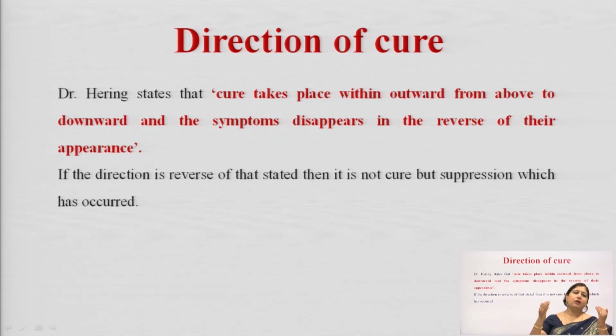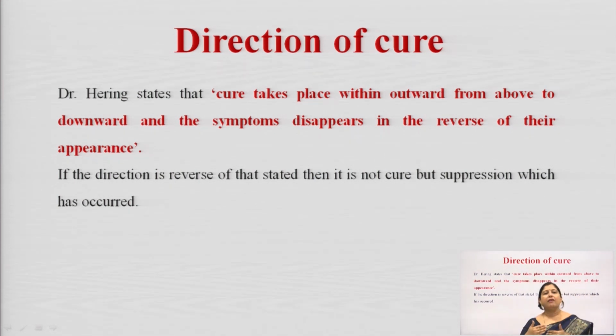Like if a disease is leaving the body, it will leave in the same order in which it entered the body. So, when we have a cold, initially our throat starts aching, then there is a runny nose, then we have cough, etc. When it is leaving the body, it will go in the reverse direction only.